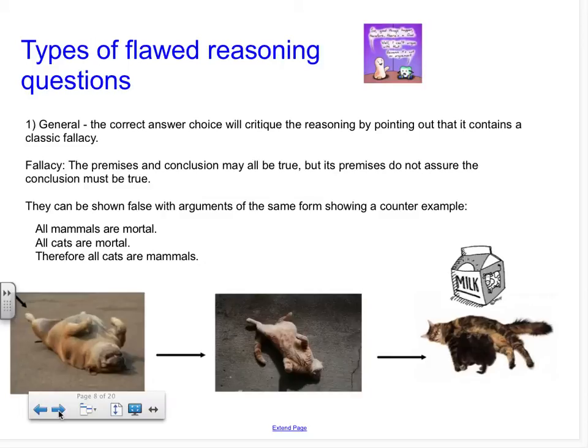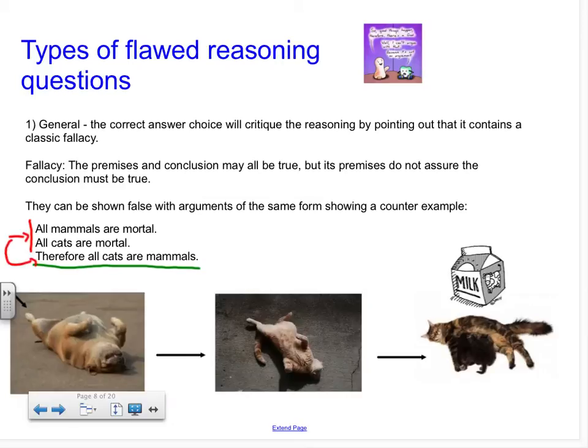So the first two lines are the premises. All mammals are mortal. All cats are mortal. And the conclusion is the last line. Therefore, all cats are mammals. Now in this case, it appears fairly straightforward that the conclusion is true, but the problem with this line of reasoning is that the premises right here do not guarantee that the conclusion will be true.